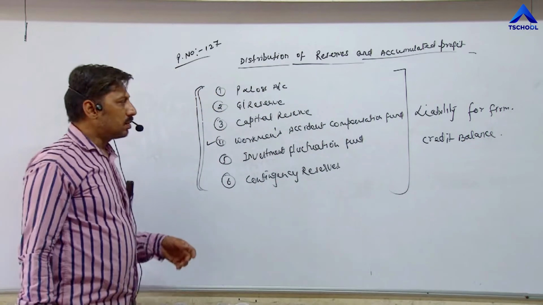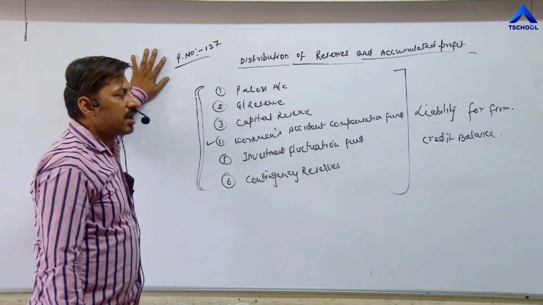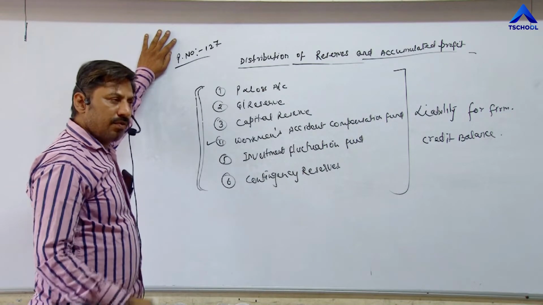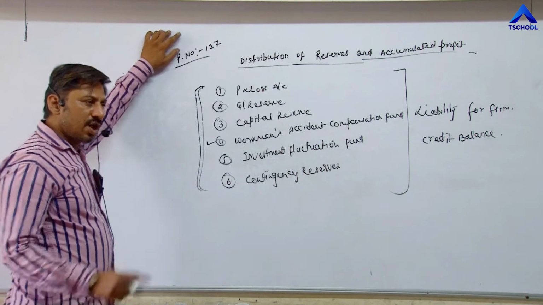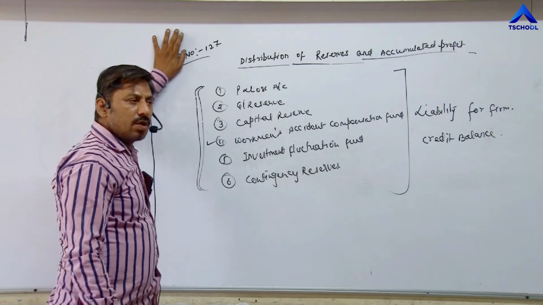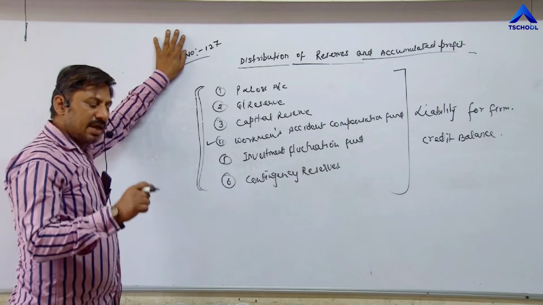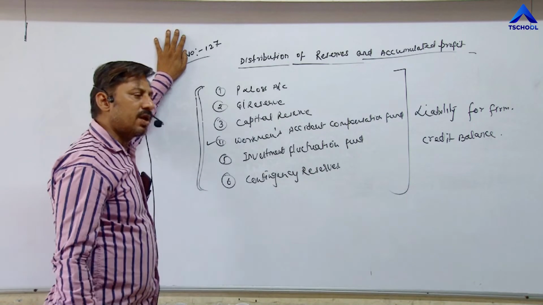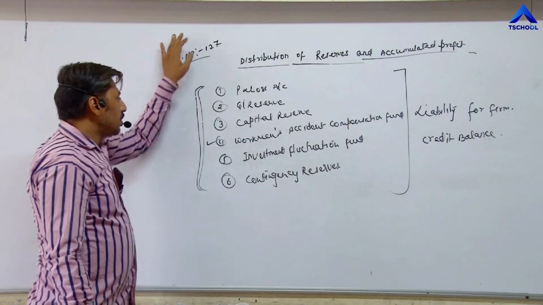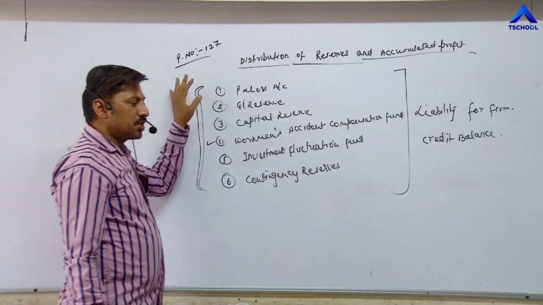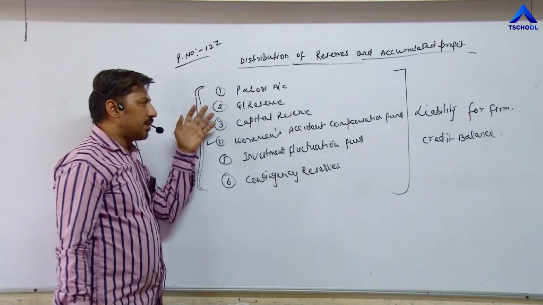Now what we have to do at the time of, we are doing chapter number 4, reconstruction of partnership firm. We have already done that reconstruction of partnership firm takes place due to change in profit sharing ratio, or whenever a new partner is admitted into the firm, or when any existing partner retires from the firm, or any existing partner dies. That's why, due to change in profit sharing ratio or admission of new partner, retirement of partner, or death of partner, what happens?